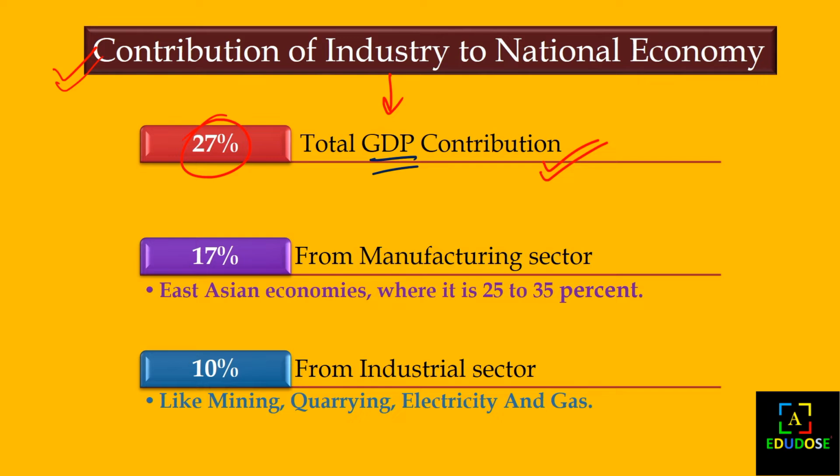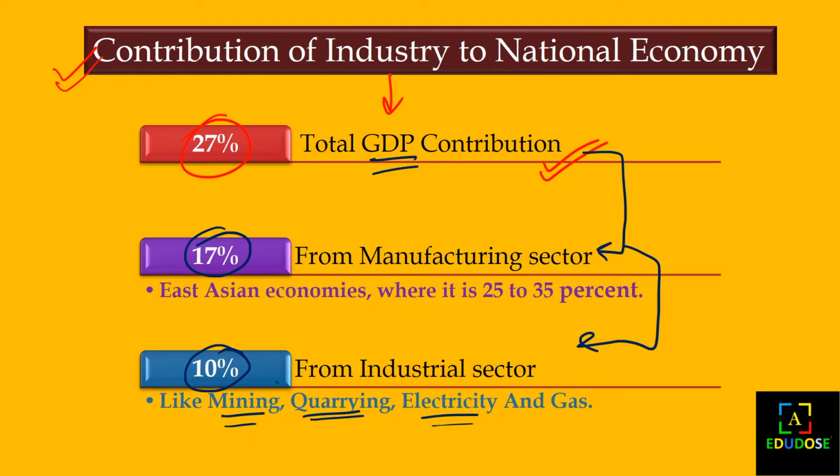If we divide these contributions, the first is from the manufacturing sector and the second is from the industrial sector. The manufacturing sector contributes 17% and the industrial sector contributes 10%. Industries like mining, quarrying, electricity, or gas activities are included in the industrial sector, and in the manufacturing sector the processing or production of goods is included.